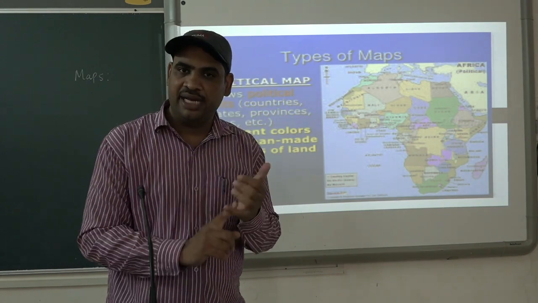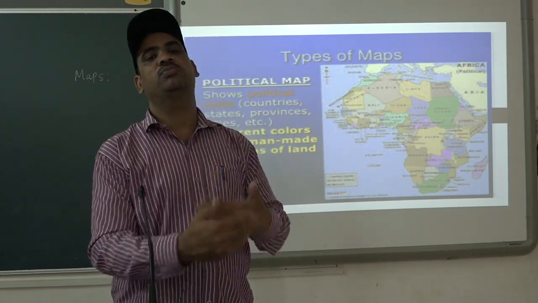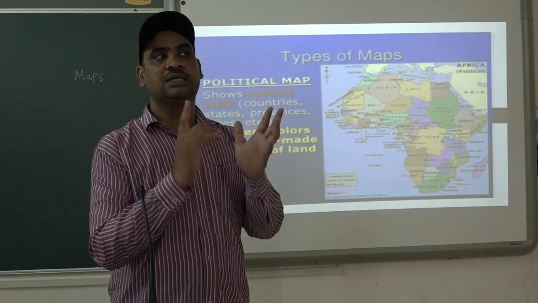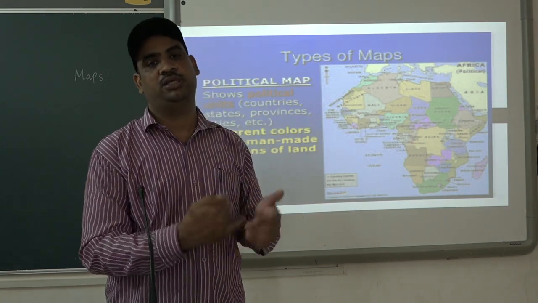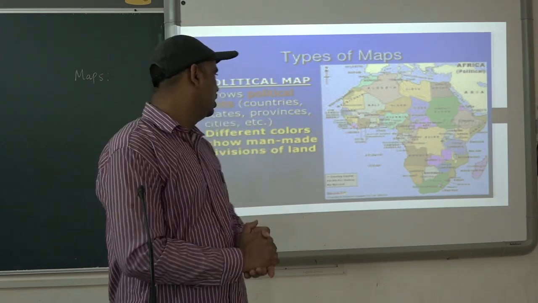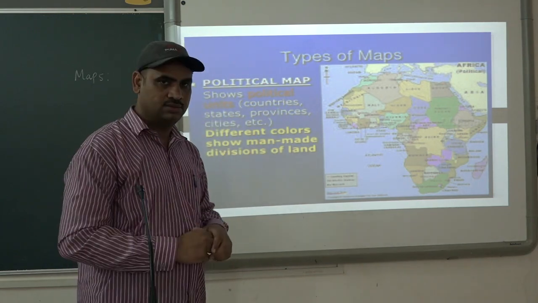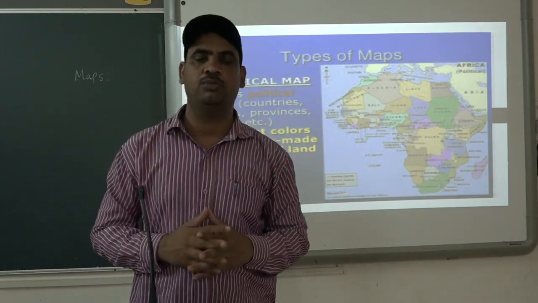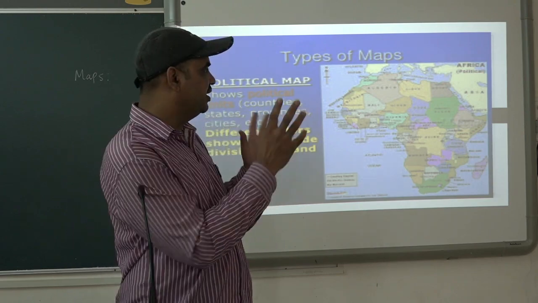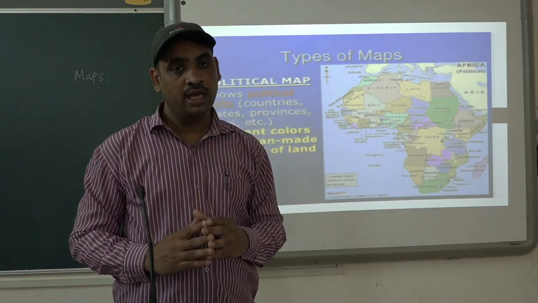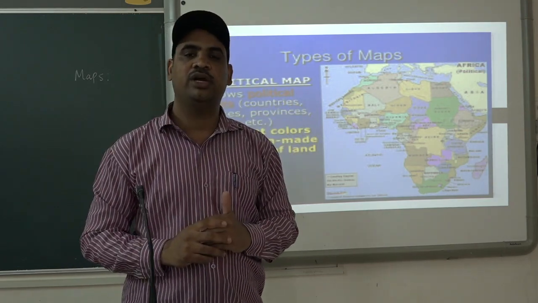So a political map can give information about different continents and different countries. Then we have the states. If we are looking at the map of India, you will find different states. So even states are included in the political map of India.